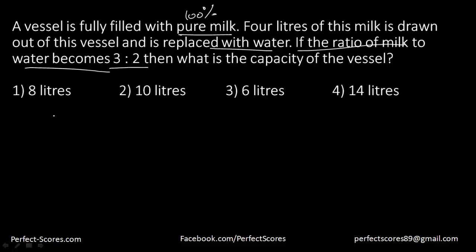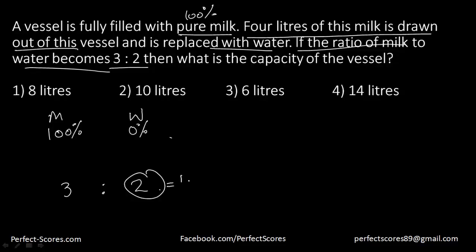So I'm going to go backward here. Let me say there is some milk and there is some water, and milk and water is 3:2 here, right? And you've had pure milk, 3 parts of pure milk, which is 100%, and you have water, which is 0% milk. Now the question says that 4 liters of this milk is drawn out. So that means this is equal to 4 liters, something that was drawn out, because then you will be replacing it with water. That means you will be replacing this part as the water part.